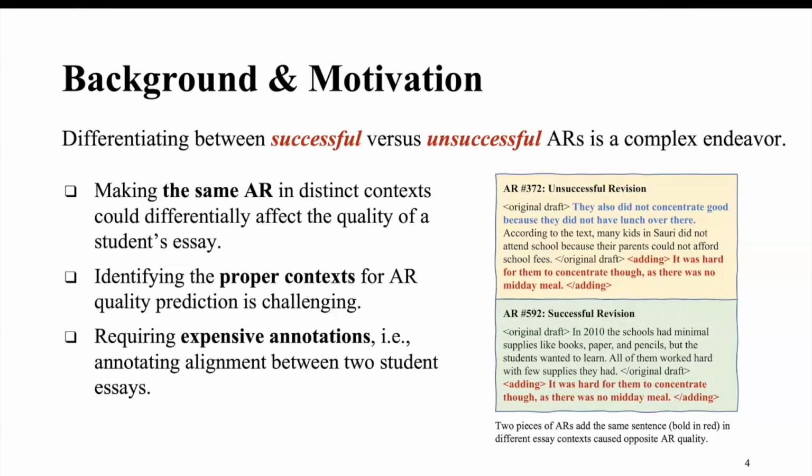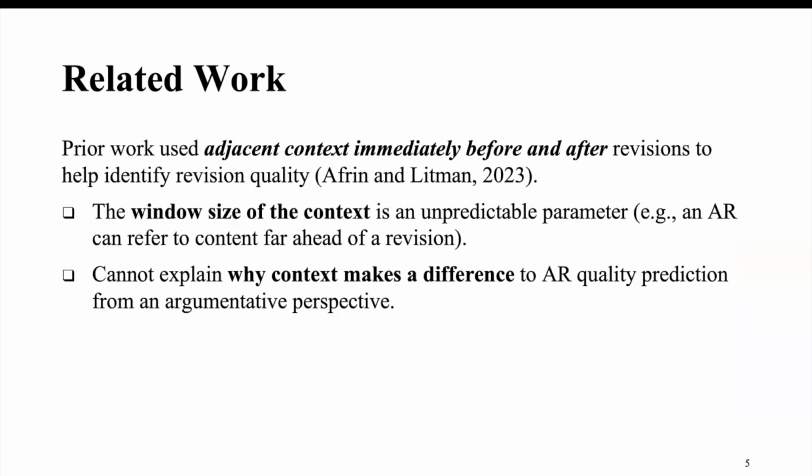But identifying proper context for AR quality prediction is challenging. Also, it requires expensive annotations like annotating alignment between two student essays. So in the literature, applied work uses adjacent context immediately before and after revisions to help identify revision quality. There are two major flaws. First, the window size for context is an unpredictable parameter. Like an AR can refer to content far ahead of the revision itself. Second, it cannot explain why context makes a difference to AR quality prediction from an argumentative perspective.